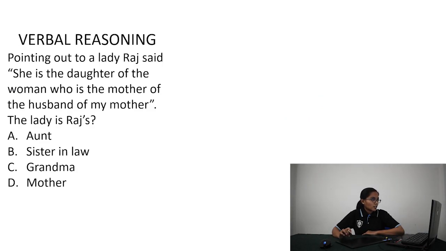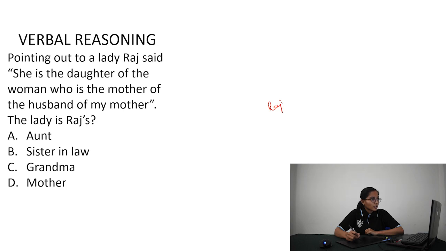Now we have a blood relations question, which also comes under verbal reasoning. The question says, pointing out to a lady, Raj said, she is the daughter of the woman who is the mother of the husband of my mother. The lady is Raj's what? In such questions, the approach should be you have to draw a kind of family tree. Start with the person, the subject. The subject here is Raj. So let's just write Raj's name here.